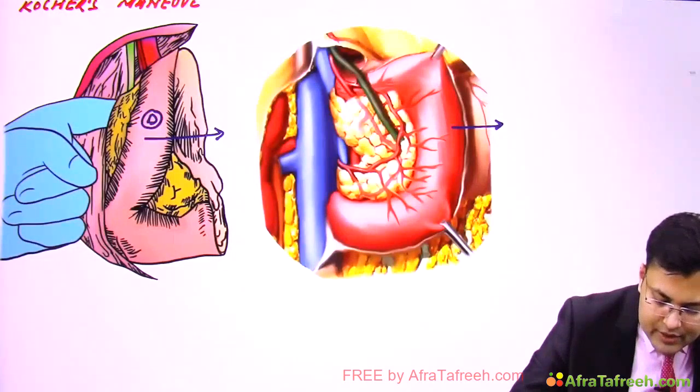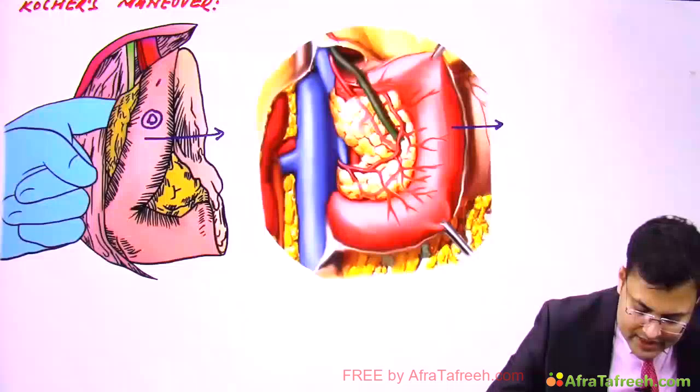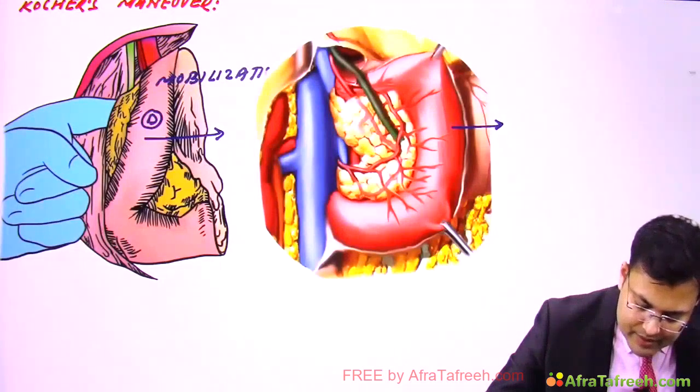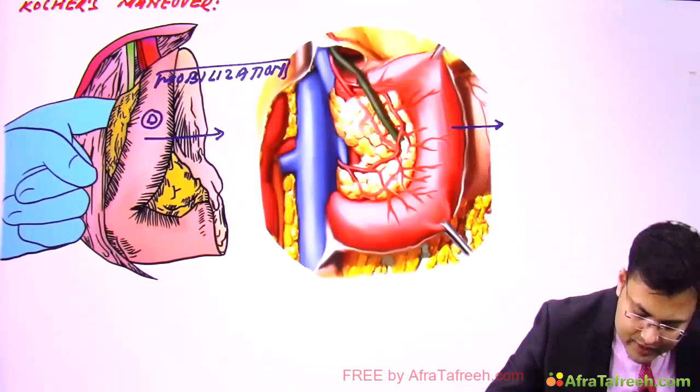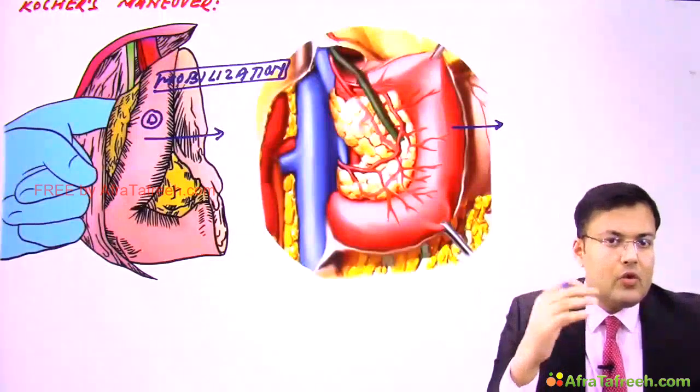Clear? So in Cocker's maneuver, you can see there is mobilization of duodenum, or we perform the medial rotation.